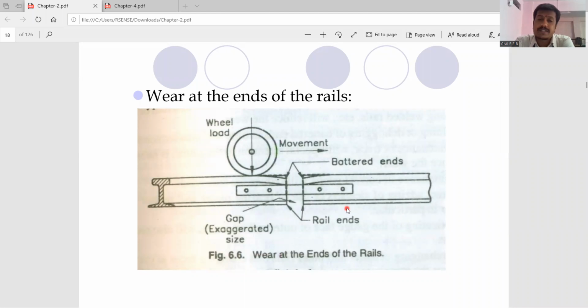But during this process, maybe it happens that the two rails are not at a uniform level. The two rails are not at a uniform level. See, just imagine a small crack. In the case of our railways, a small crack will lead to a major injury or major disaster.